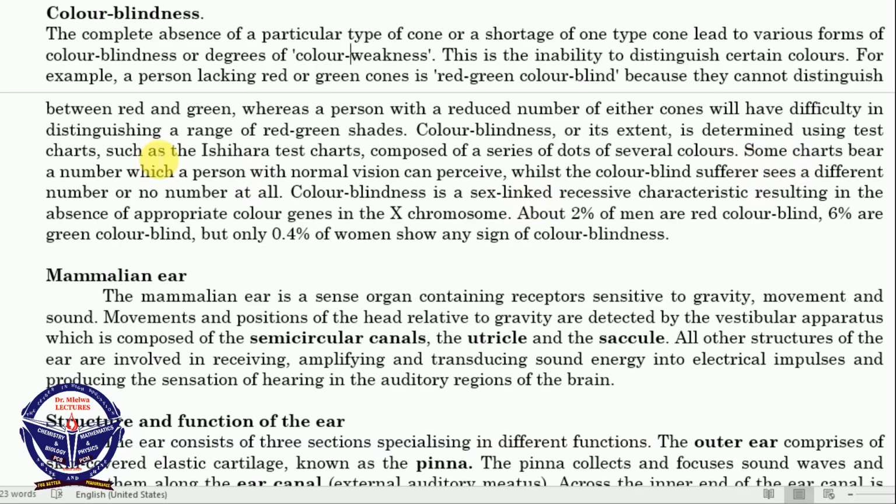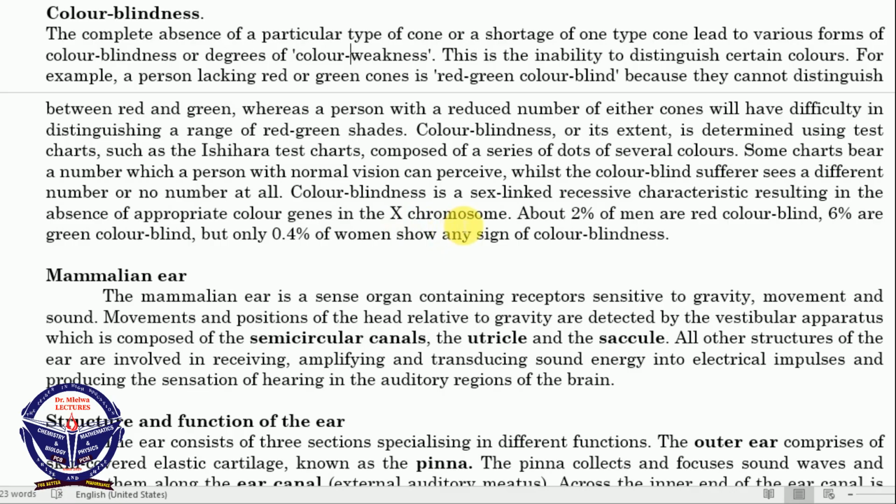Some charts bear a number which a person with normal vision can perceive, while the colorblind sufferer sees a different number or no number at all. So color blindness is the sex-linked recessive characteristic resulting in absence of appropriate color gene in the X chromosome.